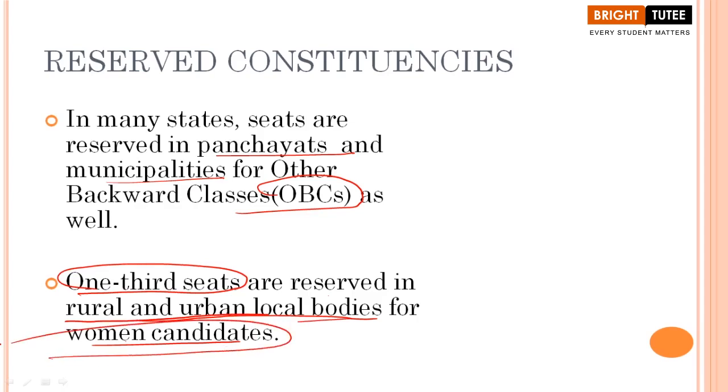Okay. So these are some of the points that you have to keep in mind when we are talking about the reserved constituencies. So here we understood what reserved constituencies are. We talked about the weaker sections here. We talked about OBCs, we talked about SCs and STs. Okay. So this was all about reserved constituency, students.